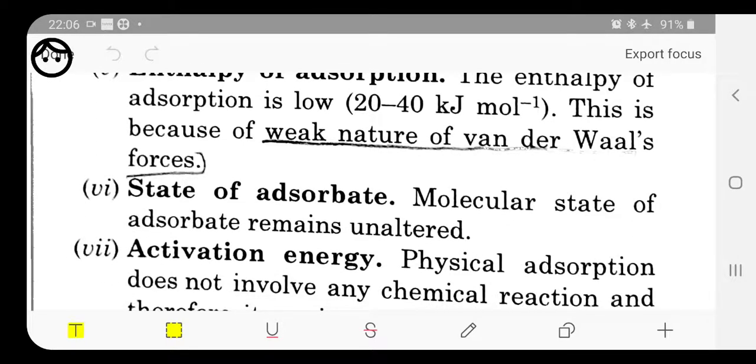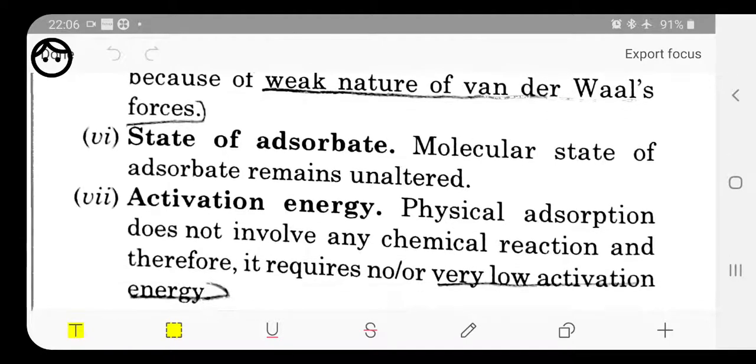Next, the state of adsorbate, meaning the molecular state of the adsorbate remains unaltered. Whatever substance is adsorbed over the adsorbent, like if oxygen is adsorbed, and the oxidation number of oxygen is minus 2, then after the formation of the bond it still has the same oxidation number. It means the molecular state is not going to change after physical adsorption.